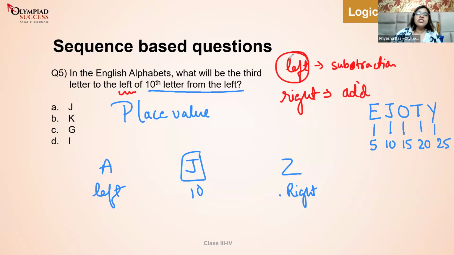So here the question says left hand side. How many positions on the left hand side? 3 positions on the left. So can anyone tell me what is 10 minus 3? 10 minus 3 is 8? No? Wait. 10, 9, 8, 7, 6? Not 6? Oh, come on, ma'am. It's 7. You people are absolutely right.